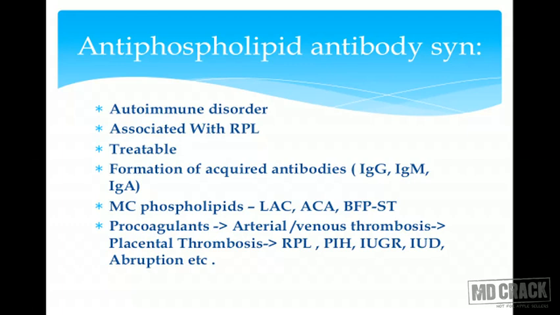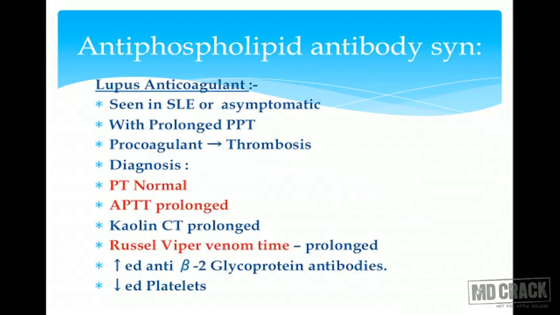These thrombi go and obliterate the placental circulation, and that will lead to recurrent pregnancy losses or PIH, because defective placentation is one of the theories put forth for pregnancy-induced hypertension. It may lead to IUGR because there is placental insufficiency. It may lead to IUD, abruption. So because of these thrombi, this is the spectrum of diseases which we may see in that particular patient. The most important is lupus anticoagulant. It is seen in SLE patients, or the patient can be completely asymptomatic.